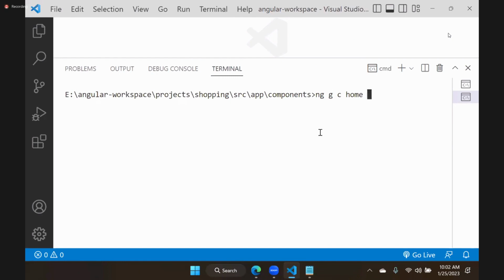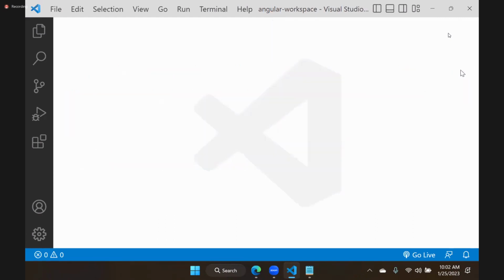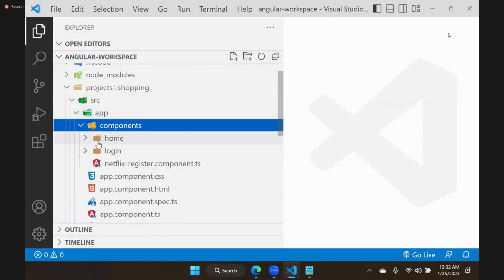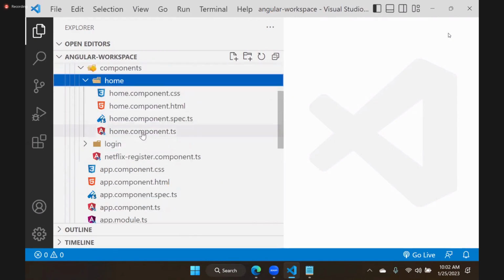No dry run, nothing. That means it will really create it now. When I run this, it really created it. Let's observe here. Let's go to the project. You see in components, home is added, and automatically in that home folder, all 4 files are present.